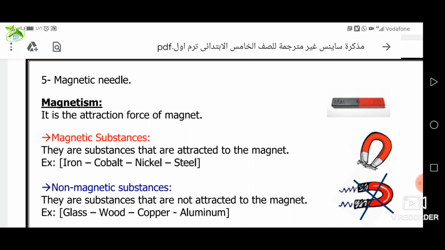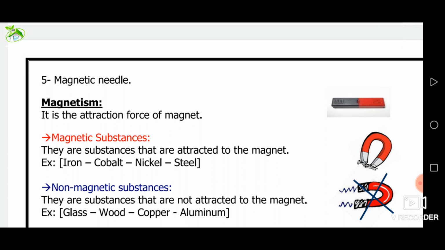Materials that are attracted to the magnet are called magnetic materials. And materials not attracted to the magnet are called non-magnetic materials. The magnet attracted metallic paper clips. Give reason. Because paper clips are magnetic materials.